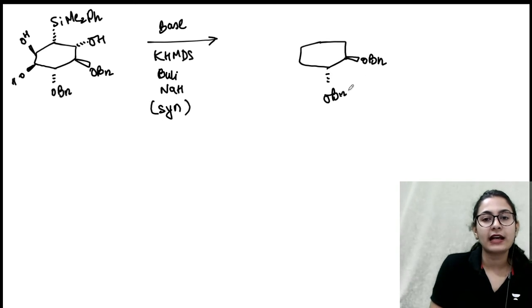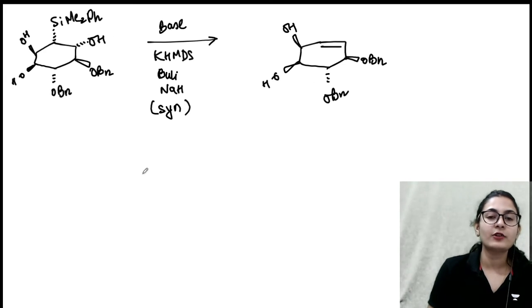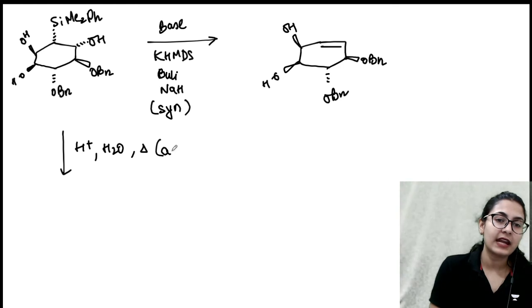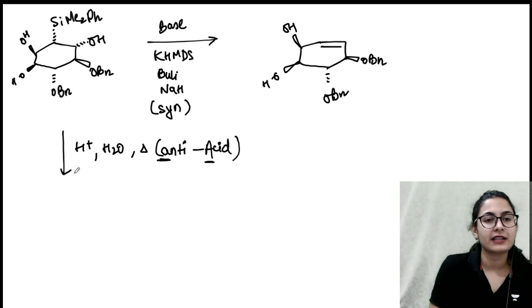These are all protected alcohols. Yes, so on the same side, it is this OH group, which means the first product that you get is right over here. It is the product of syn elimination. Now, doing the elimination in the presence of acid, how is it going to work? Acid elimination is anti-elimination. Just remember, guys, in the presence of acid, you have anti-elimination. A for acid, A for anti, right? You can remember like that.